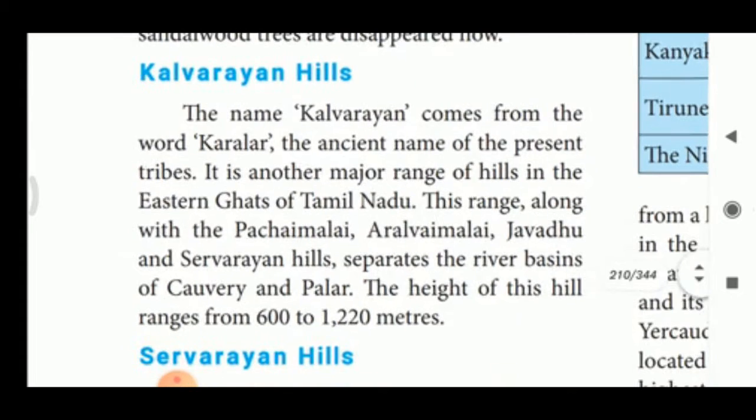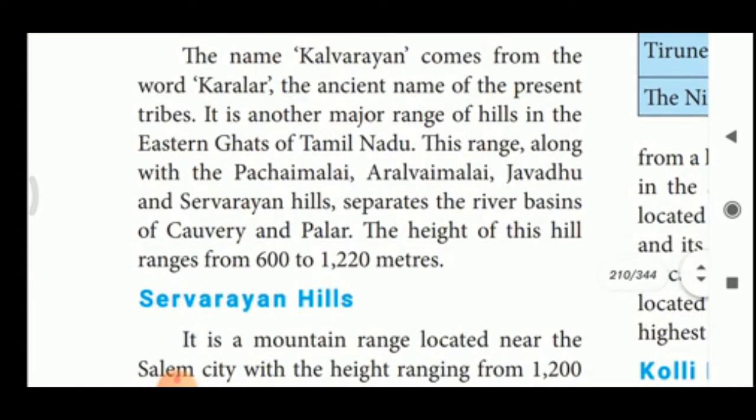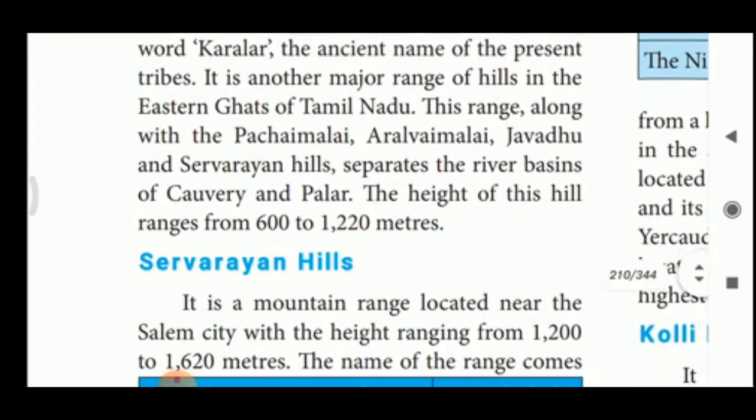Kalvarayan Hills. The name Kalvarayan comes from the word Karalar, the ancient name of the present tribes. One of the tribal people's name is Karalar. In remembrance of their name, the Kalvarayan Hills are named. It is another major range of hills in the Eastern Ghats of Tamil Nadu. This range along with the Pachaimalai, Aravalimalai, Javadhu, Shervarayan separates the river basins of Kaveri and Palar. The height of the hills ranges from 600 to 1220.